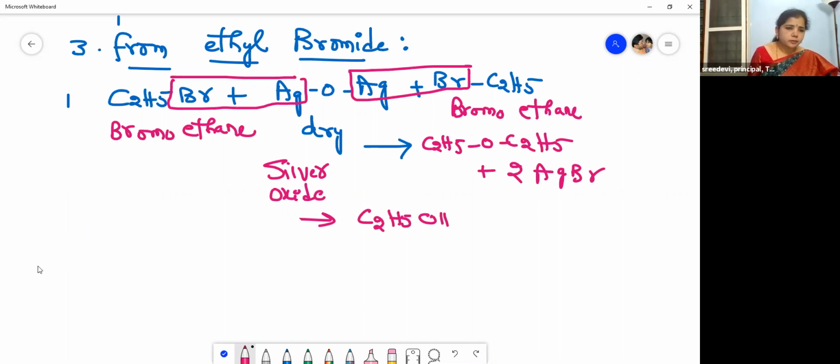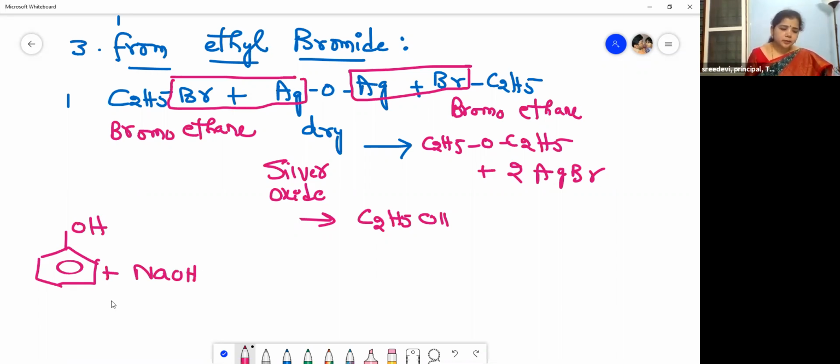See this, I'll show you. This is our phenol, plus NaOH. Phenols are also converted into ethers by this method. This is our phenol when treated with NaOH. What do you get?